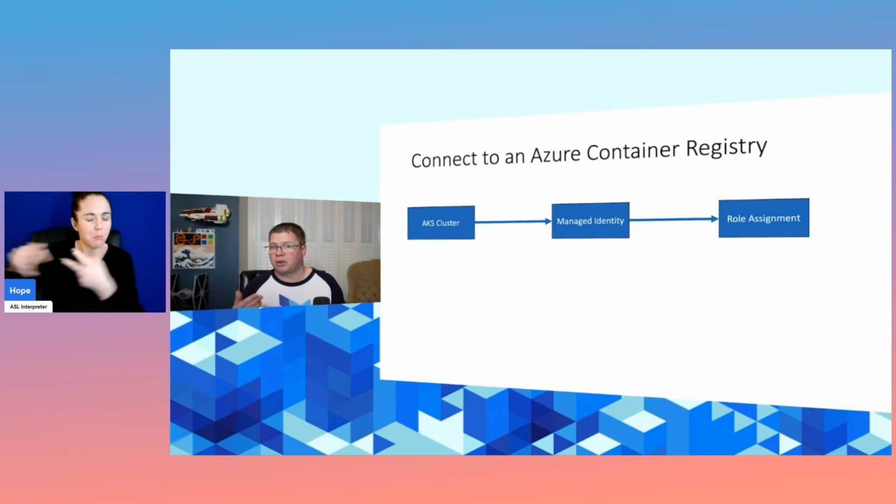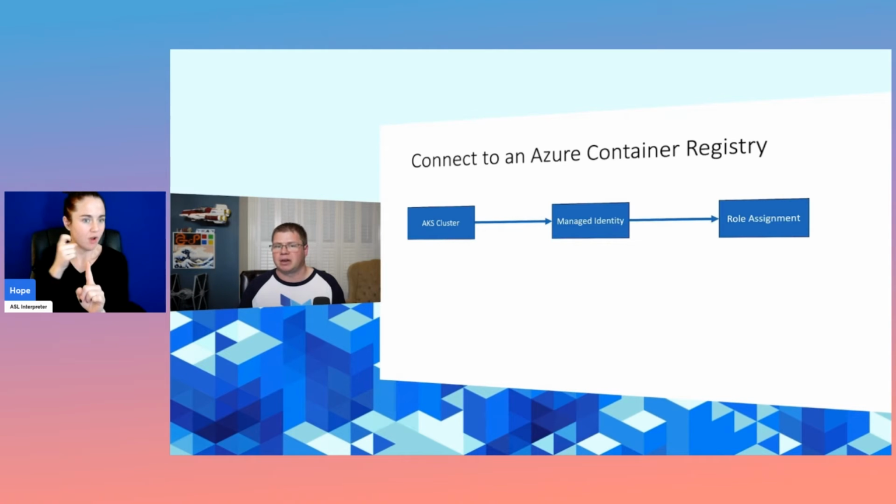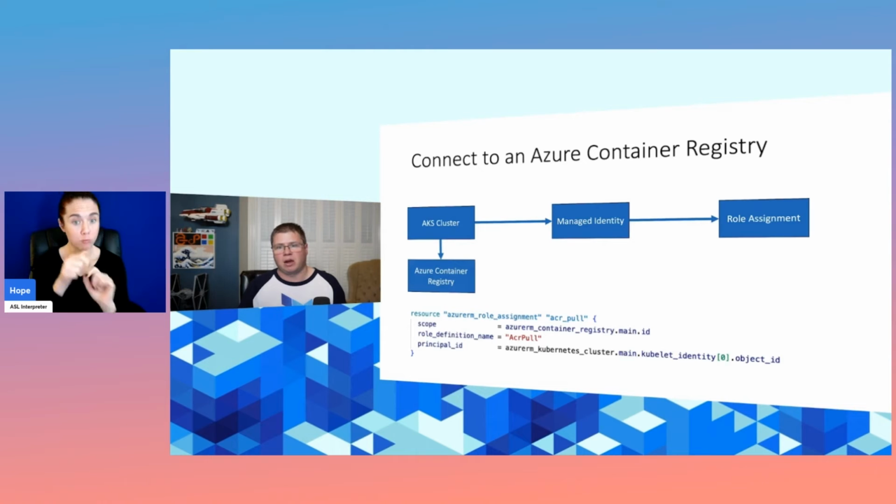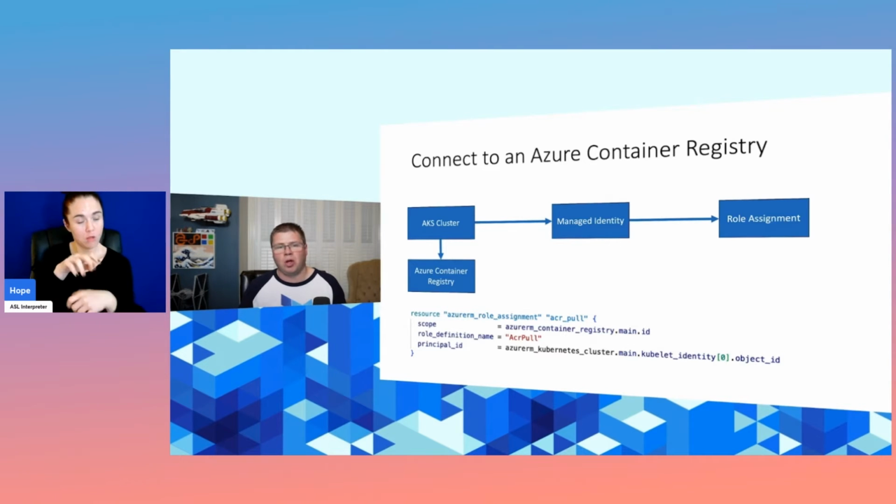This is going to allow that internal Kubernetes service, the kubelet, to be able to pull images from our Azure Container Registry. We can do that by creating our Azure Container Registry, and then also granting this ACR pull role assignment to the kubelet identity that we pull off the outputs of our Kubernetes cluster.